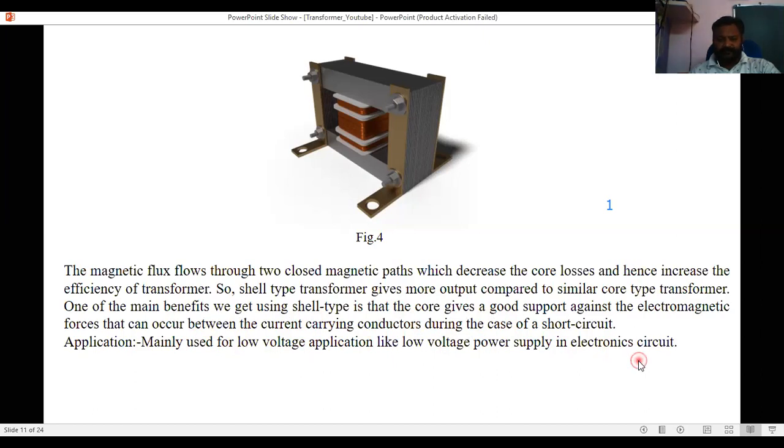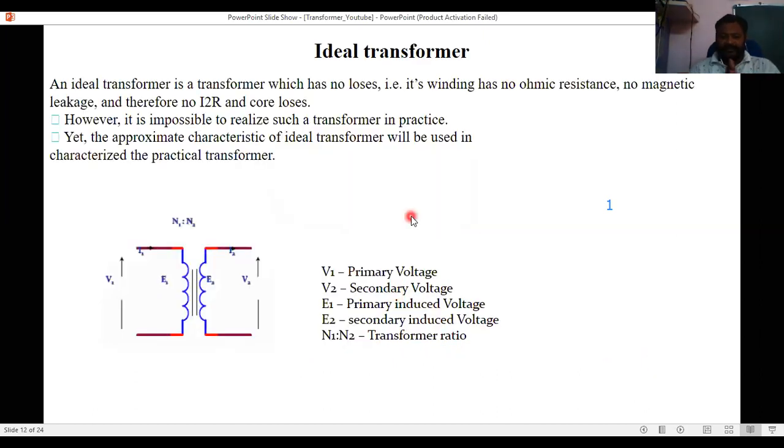Now, ideal transformer. Basically, an ideal transformer has no losses in it. But practically, such a transformer is not feasible. But for study, we are taking an ideal transformer. So you can say that an ideal transformer is a transformer which has no losses. Its winding has no ohmic resistance, no magnetic leakage, and therefore no I square R losses.